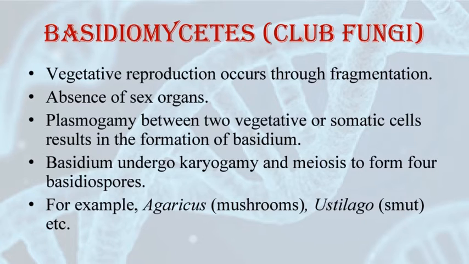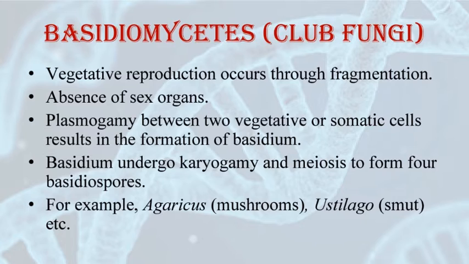That means the cell contains two nuclei. And this dikaryotic structure ultimately by cell division gives rise to a new organism, that means a new basidium. The two nuclei inside the basidium then undergo karyogamy, that means their nuclei fuse. And after the fusion of nuclei, they undergo meiosis to form 4 basidiospores. These basidiospores are actually produced exogenously, that means outside, on the basidium. The basidia are arranged in the fruiting bodies which are called basidiocarps.